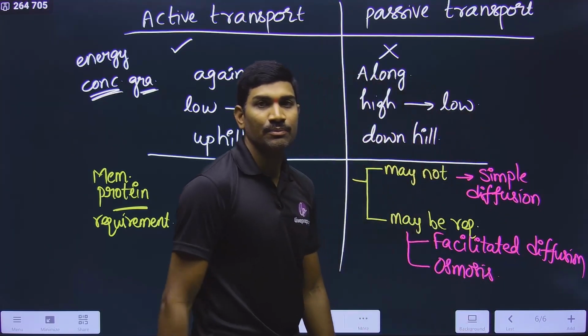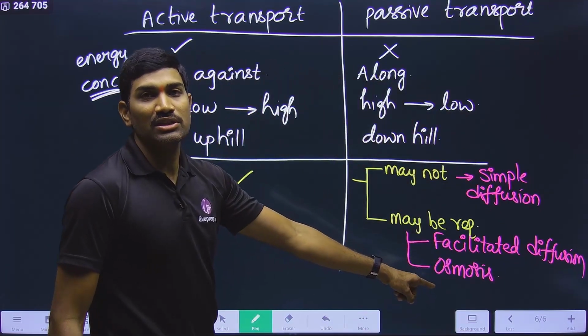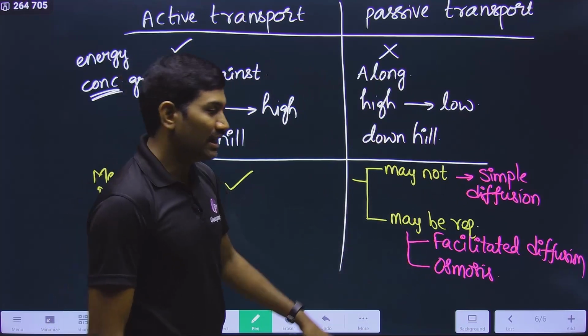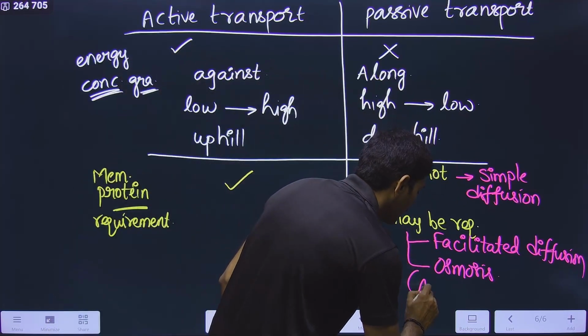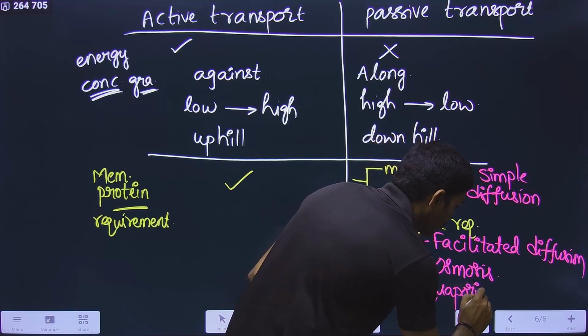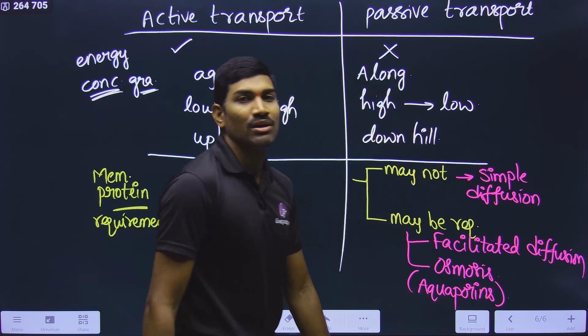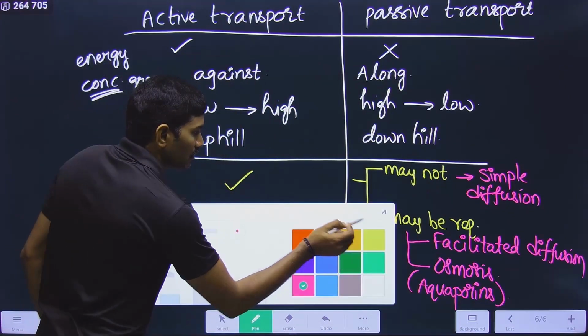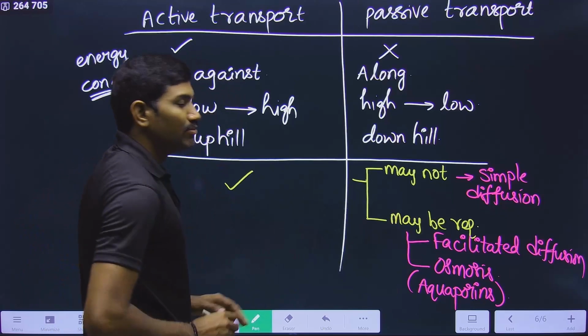Please observe carefully. In the case of osmosis, there are some membrane proteins required, and these membrane proteins are called aquaporins. The membrane proteins required for the osmosis process are called aquaporins. Clear? Very good. Now we need to write about another important point.